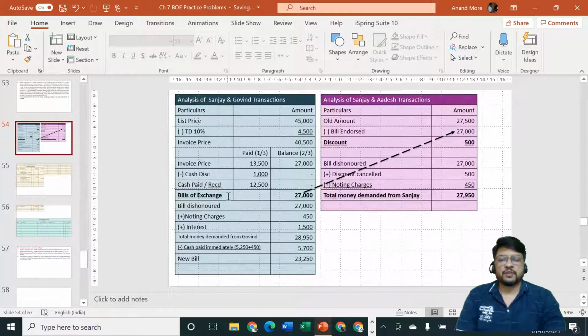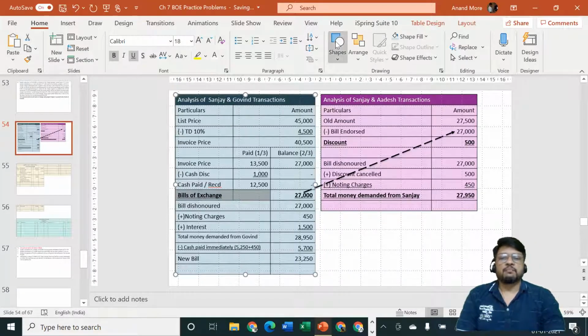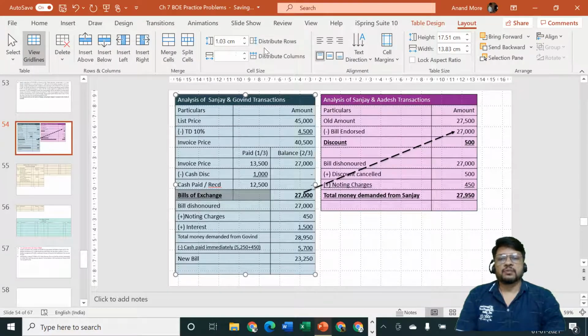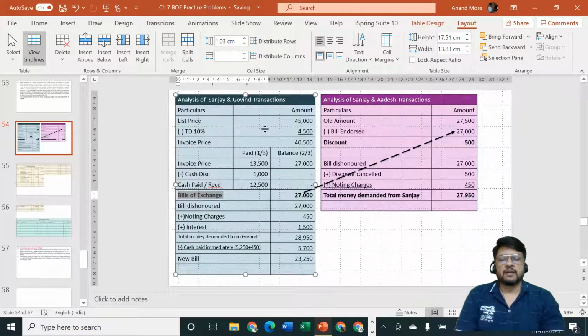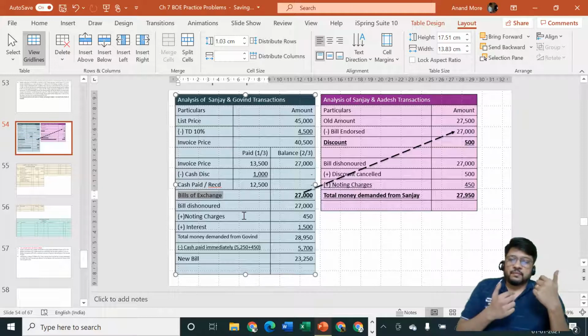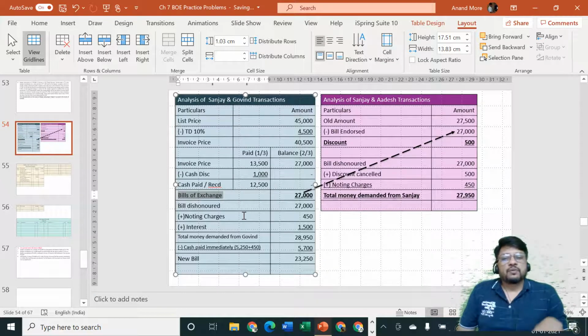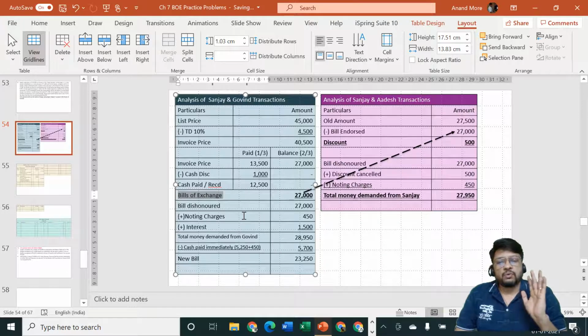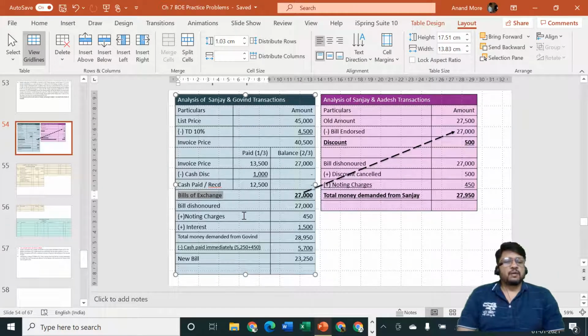We drew a bill of exchange for the same. Bill of exchange was of rupees 27,000. So the entry will be: bill is coming in, debit what comes in, bills receivable account debit. For Sanjay it is bills receivable, for Govind it will be bills payable. We are not considering entries of Govind just now, so we are only going to consider from the viewpoint of Sanjay. It is bills receivable which is coming in, debit what comes in, bills receivable account debit rupees 27,000, and Govind is the giver, credit the giver, Govind account.